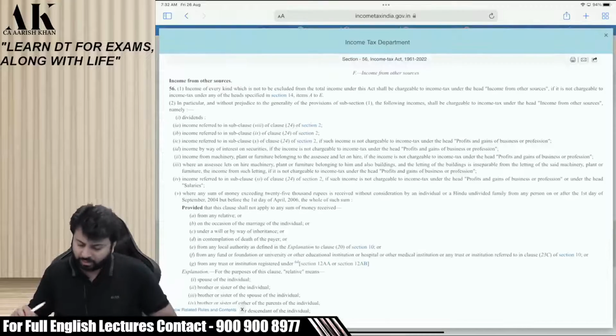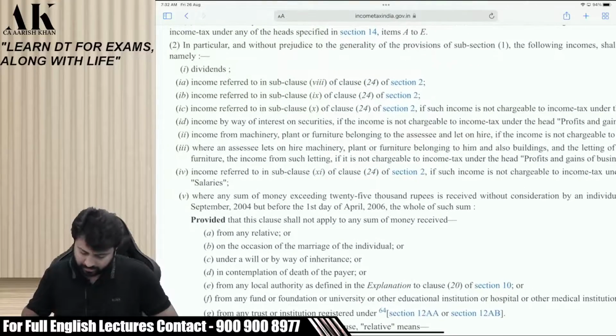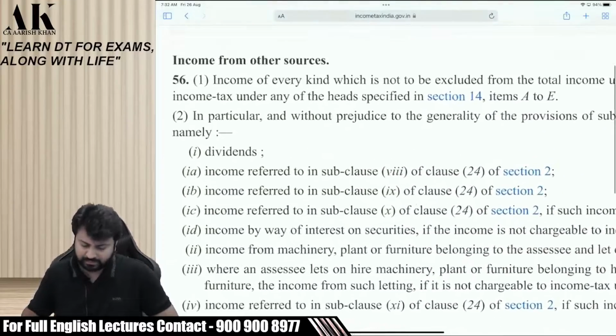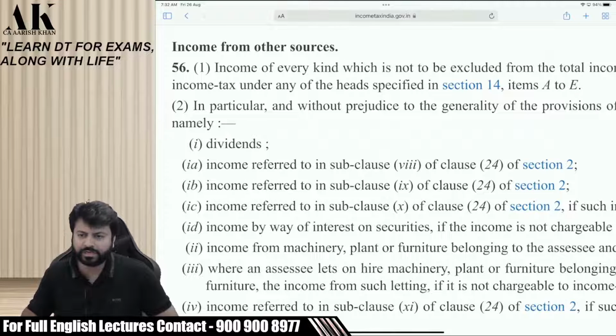Now just see, I don't know whether you are able to see this or not. I'll try to scroll it. I'll try to zoom it. Can you see now?